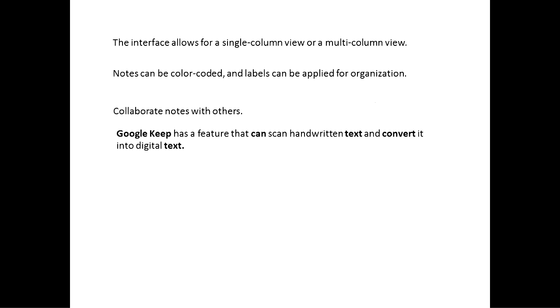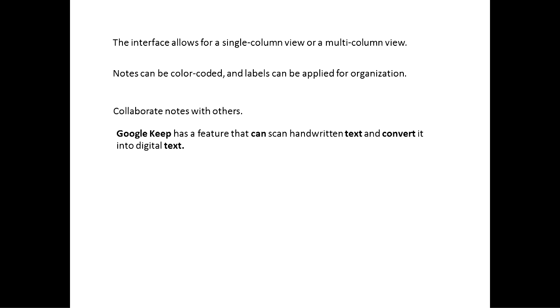The interface of Google Keep is a very simple one. It allows both a single column view or a multi-column view, maybe in vertical form or horizontally, and all the notes can be visible. These notes can be color coded, that is, you can put sticky notes as per your requirement and then label them. This labeling can be applied for organization. What I mean here is, supposing you prepare notes for class 9, you can give one color to your 9th science and also put it under the label class 9 science. All the notes of class 9 science can be visible in that particular label.